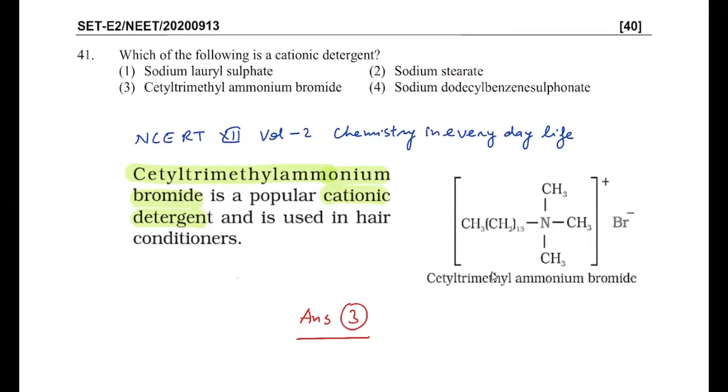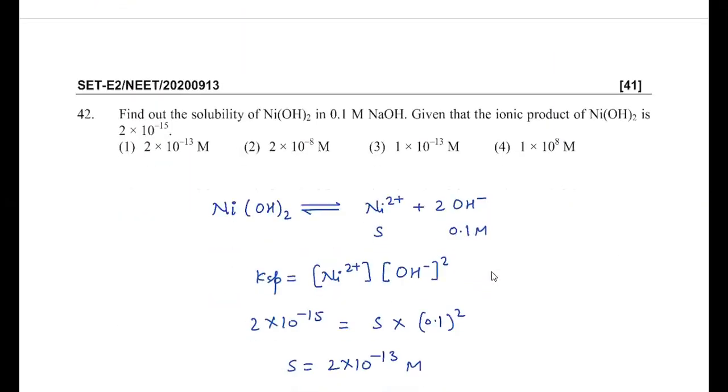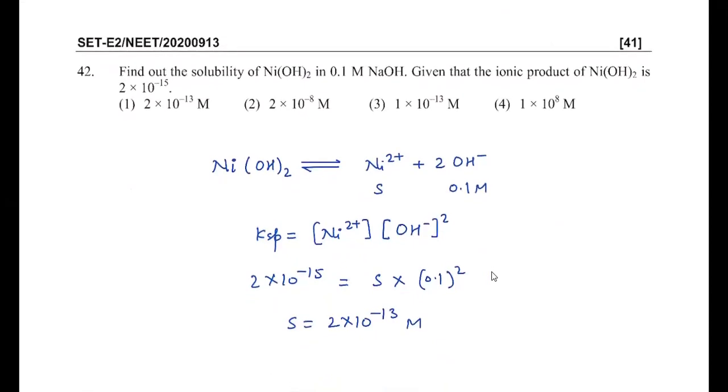Then to the next question, question number 42. It's given, find out the solubility of nickel hydroxide in 0.1 M NaOH. So basically, it is solubility with the common ion effect. Sodium hydroxide is a completely soluble salt. Nickel hydroxide is a sparingly soluble salt. So this is the case of the common ion effect.